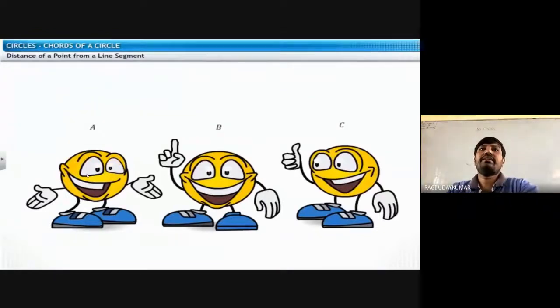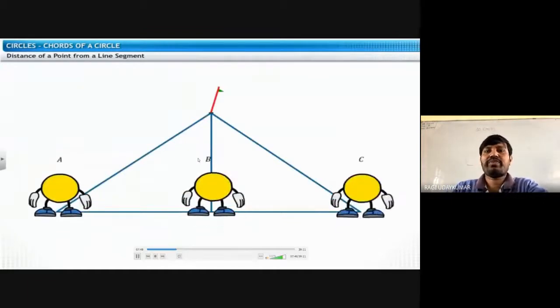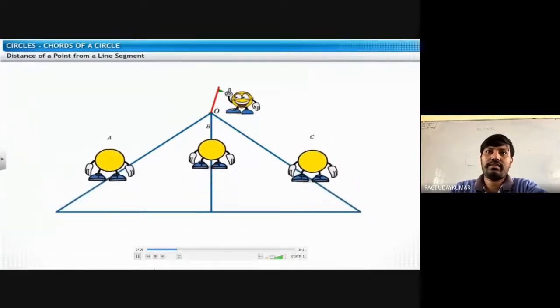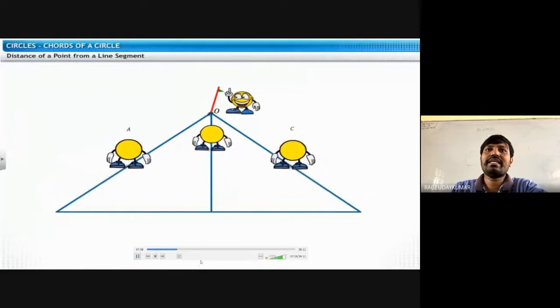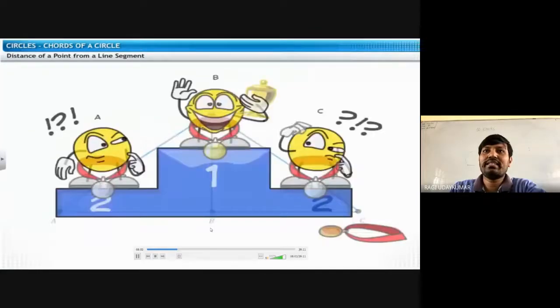So now see here, distance of a point from a line segment. Suppose you are taking three points A, B, C, and a point O is here, and whose distance is less? Point B. O to B distance is less.